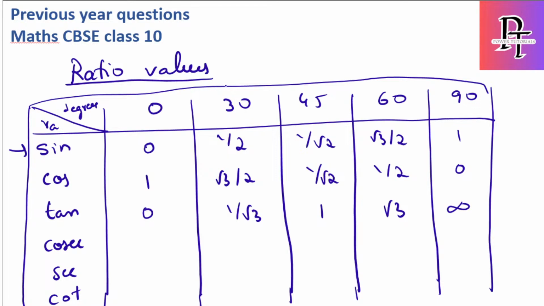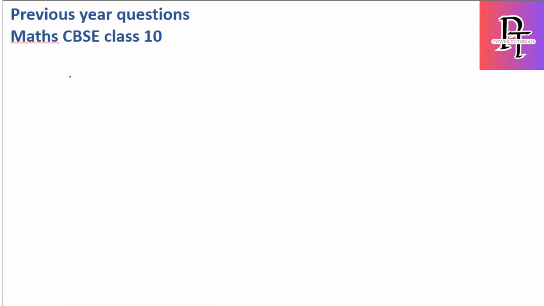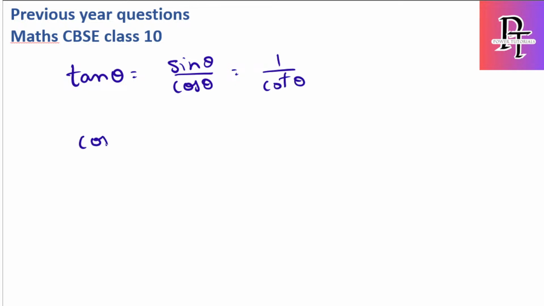Cosecant, so cosecant theta is 1 by sin. I'll write it here one more. Tan theta I can write as sin theta by cos theta. This can also be written as 1 by cot theta. Next we have cosecant theta. Cosecant theta is inverse of sin theta, whereas secant theta is inverse of cos theta. Okay, so these 3 you have to remember. Now using these 3 we are going to write others.